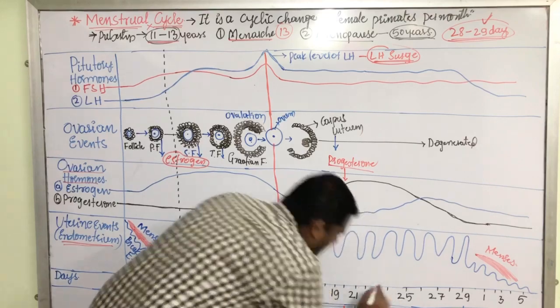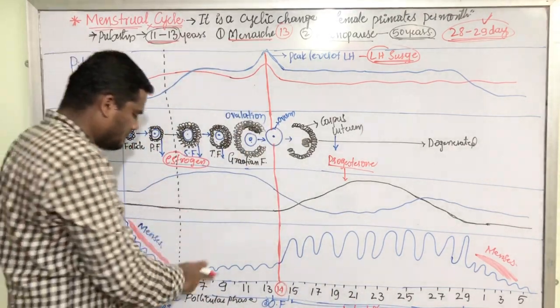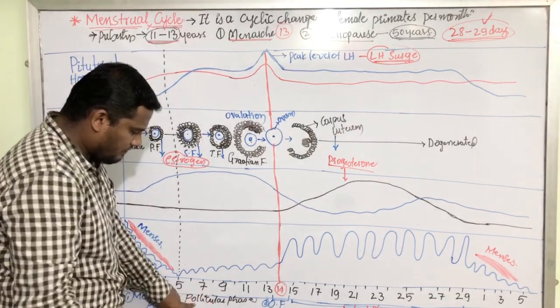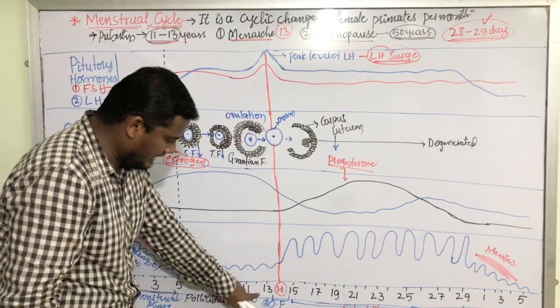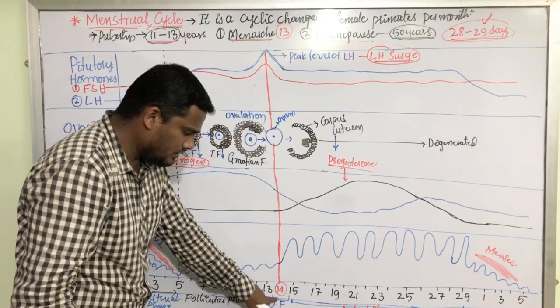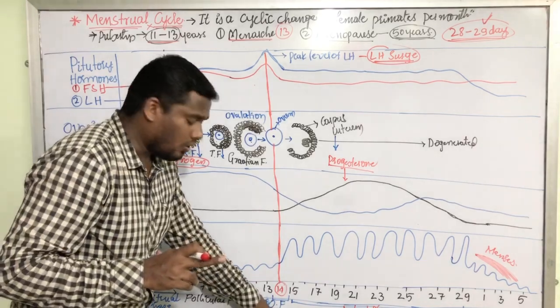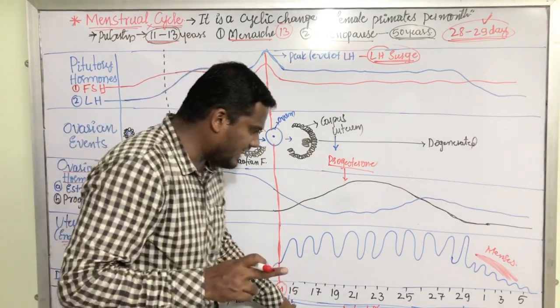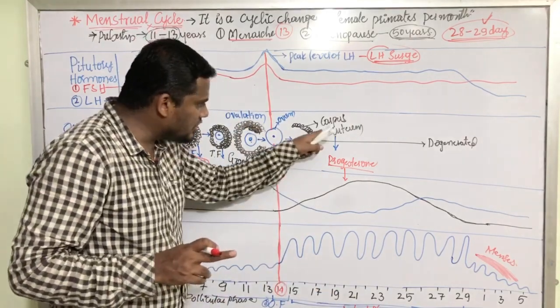They are the 4 very important phases. Menstrual phase from day 1 to day 5, follicular phase from day 5 to day 13, on the day of 14 it is the ovulatory phase, from 15 to 29 it is the luteal phase where the corpus luteum is formed.